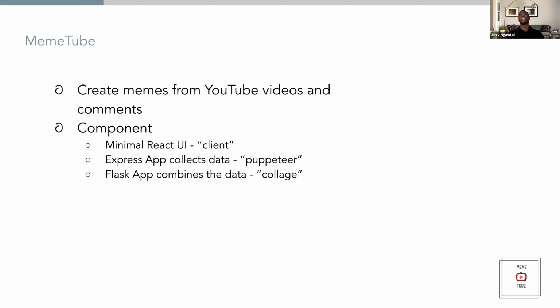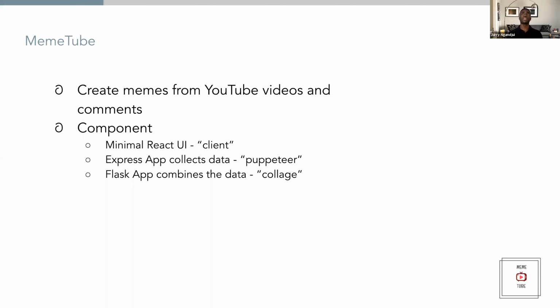So the three major components that we're going to interact with are, first, the React client. That's the UI we're going to use to view our images, view the frames that were selected from the video, view the comments that were parsed. The next one is an Express app, that's Puppeteer itself. That's going to be running in the background as a service, and we're going to be making requests. It's been built to fetch and scrape exactly what we need.